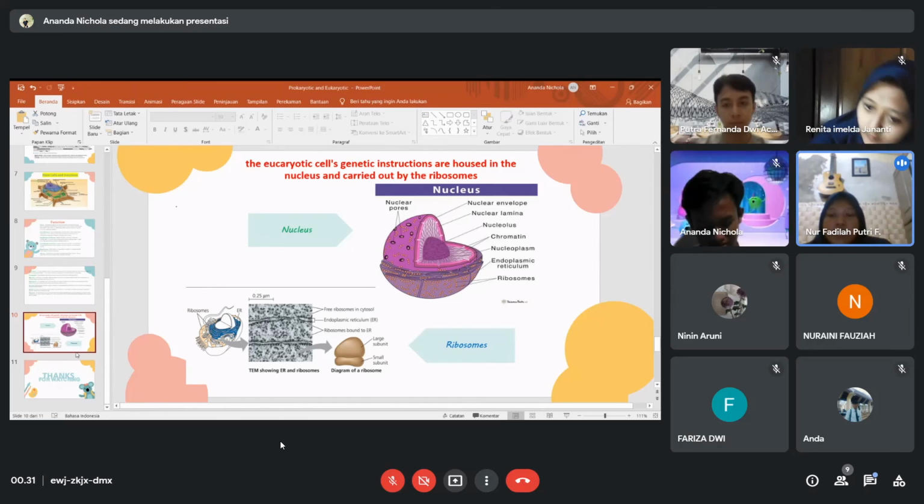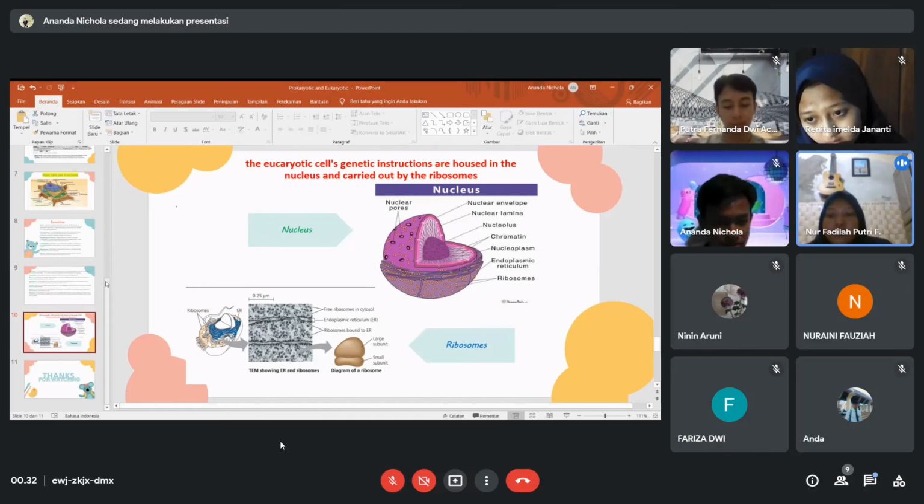Most of the protein made in free ribosomes functions in the cytosol, while bound ribosomes generally make protein to be inserted into membranes, packaged for certain organelles such as lysosomes, or exported from the cell, namely secretion.